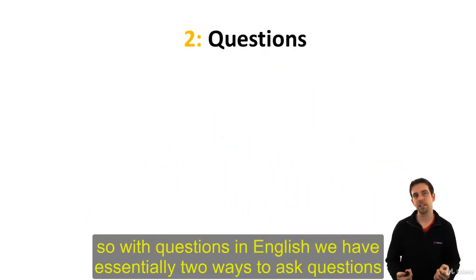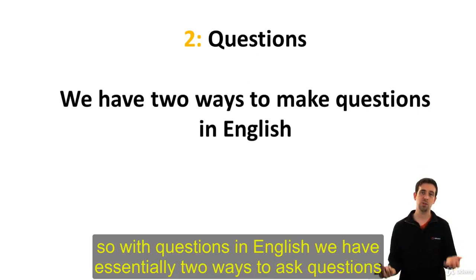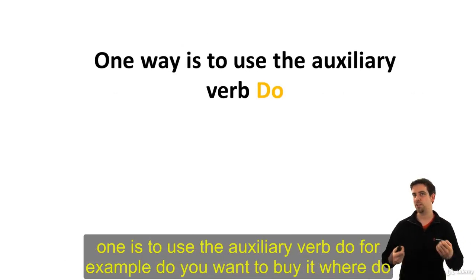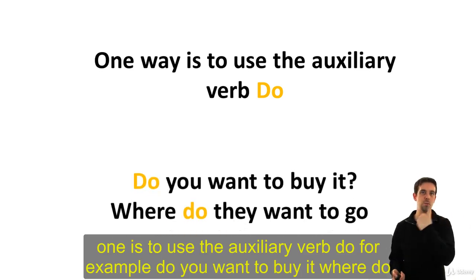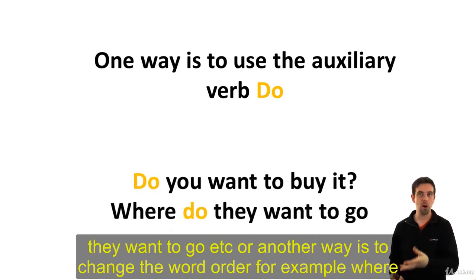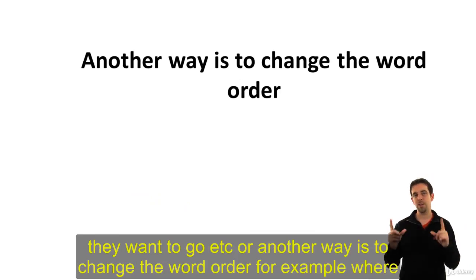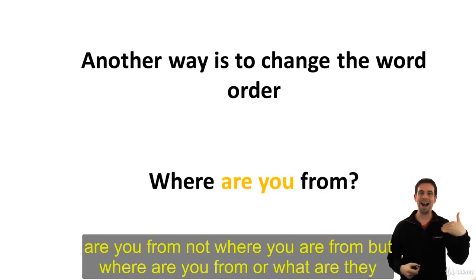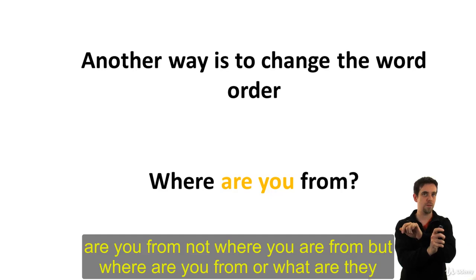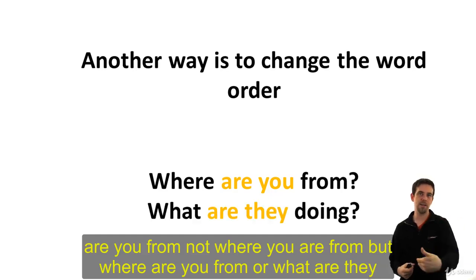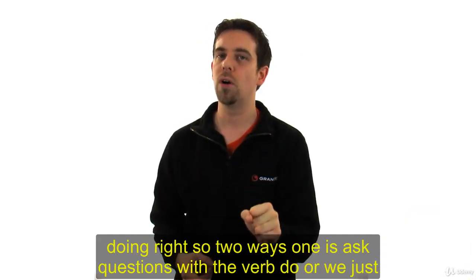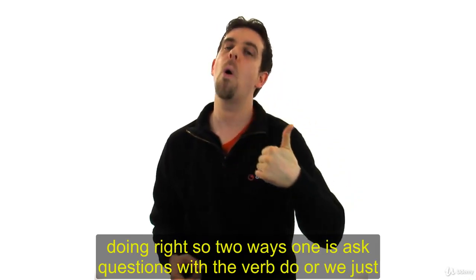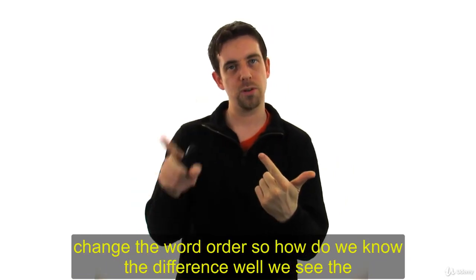So with questions in English, we have essentially two ways to ask questions. One is to use the auxiliary verb do. For example, do you want to buy it? Where do they want to go, etc. Or another way is to change the word order. For example, where are you from? Not where you are from, but where are you from? Or what are they doing, right? So two ways. One is ask questions with the verb do, or we just change the word order.